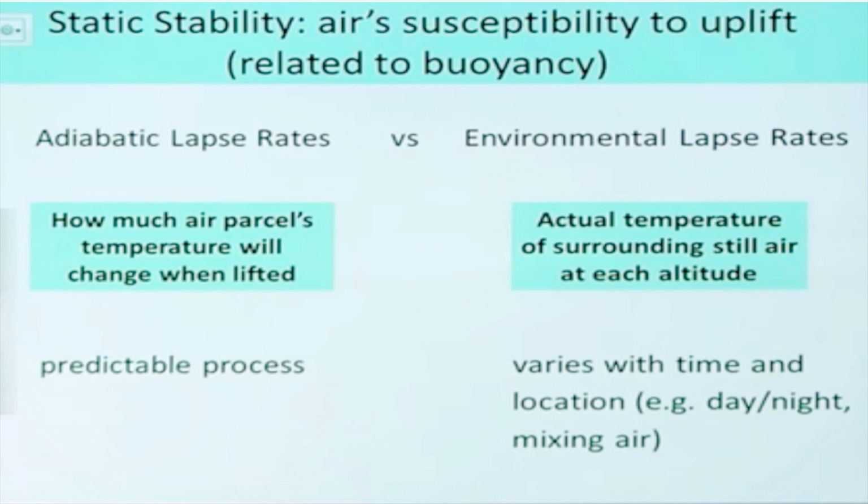Now we have two things, adiabatic lapse or environmental lapse. Remember, in a case of adiabatic lapse, we talk about a parcel. It's not a complete air. It's a parcel. Whether the parcel will move up or down, that is considered as adiabatic change. In a case of environmental, there is no such parcel. We are talking about basically ambient air, still air. It's not rising air, not sinking air. Here in this case, there is a change of actual temperature, while in a case of adiabatic lapse rate, temperature changes because of pressure change.